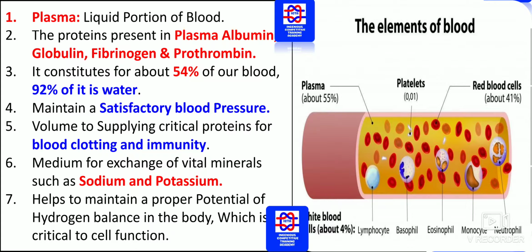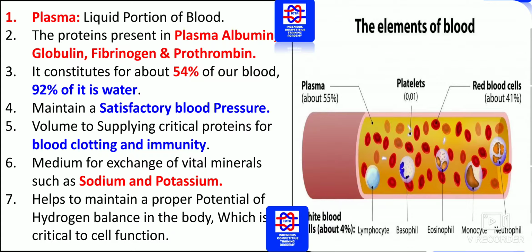It also helps to maintain a proper pH balance in the human body, which is critical to cell function. So it maintains the pH balance in the human body, which is very critical for the functioning of the cell.